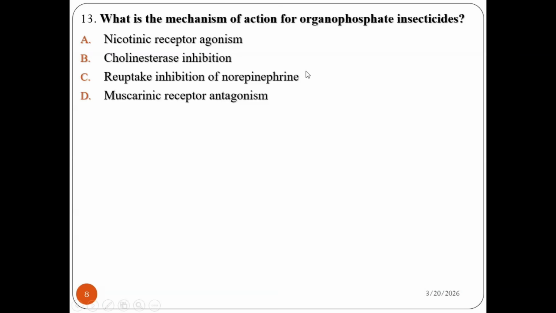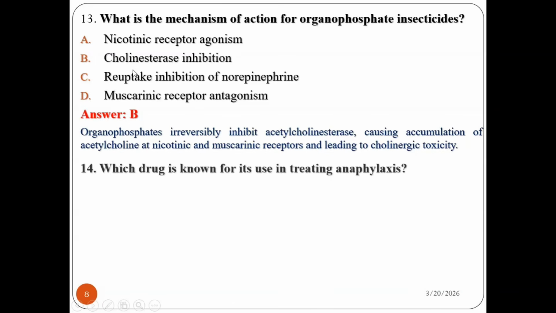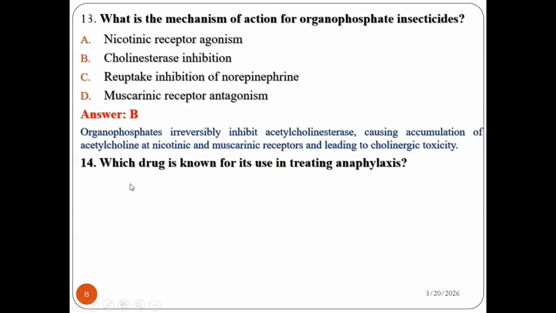So their mechanism of action is mainly associated with cholinesterase inhibition. The best-known cholinesterase inhibitor can be organophosphate insecticide. So the answer is B. Organophosphates irreversibly inhibit acetylcholinesterase, causing accumulation of acetylcholine at the nicotinic and muscarinic receptors, which leads to cholinergic toxicity. So the correct answer is B. You have to understand that scenario.